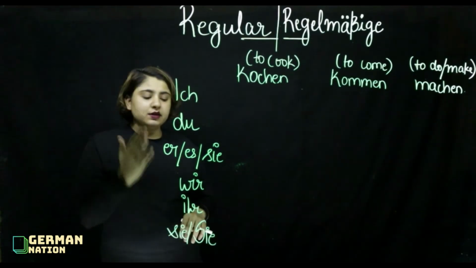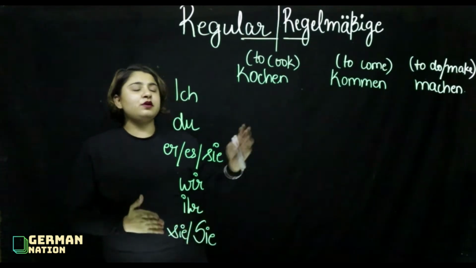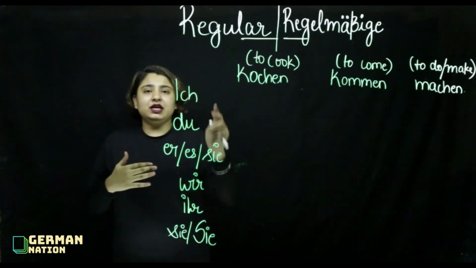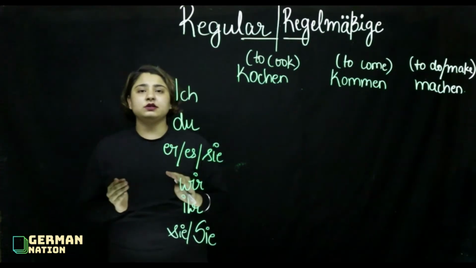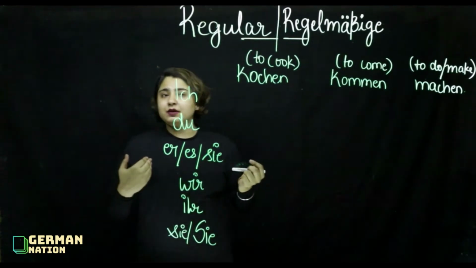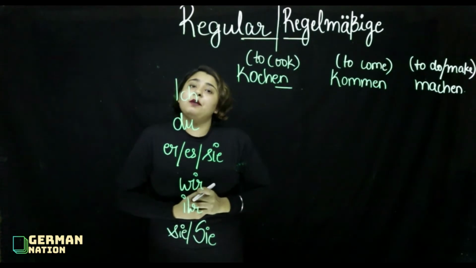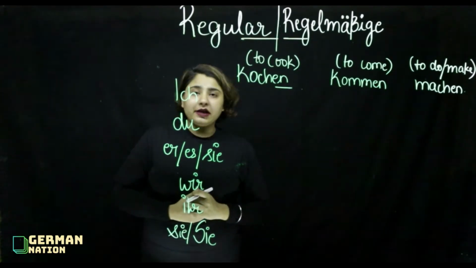So, I have listed all the personal pronouns here and I've written the verbs there. As I said, conjugation means changing the form of the verb as per personal pronouns. And how do we do that? By removing the ending en and putting some other ending. And what are those endings?